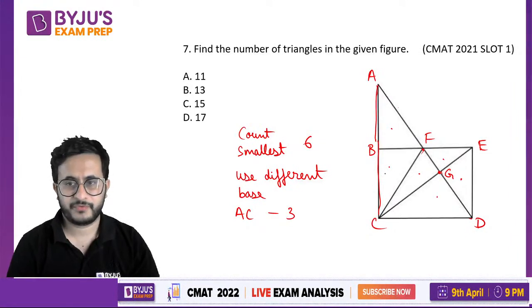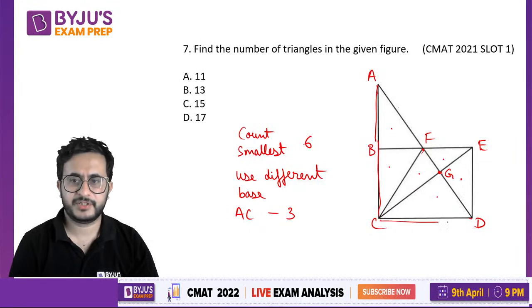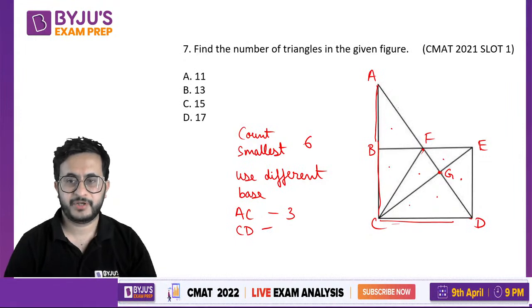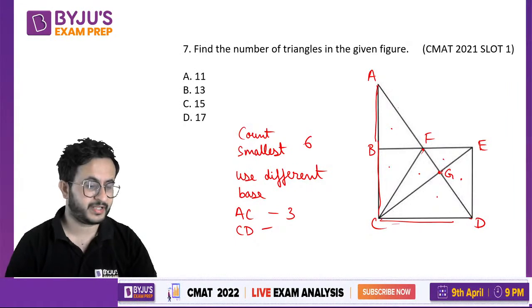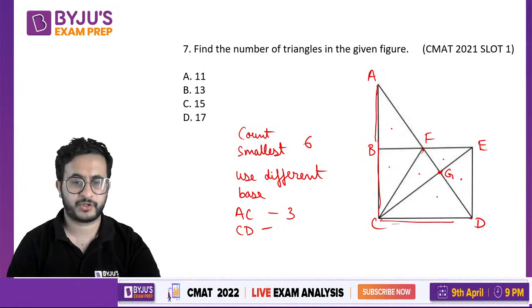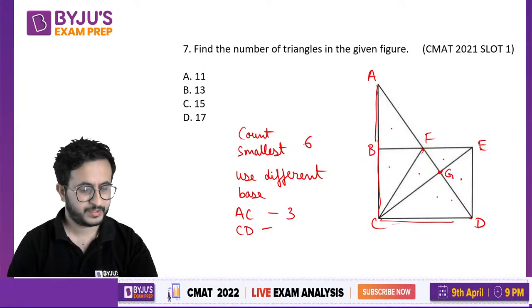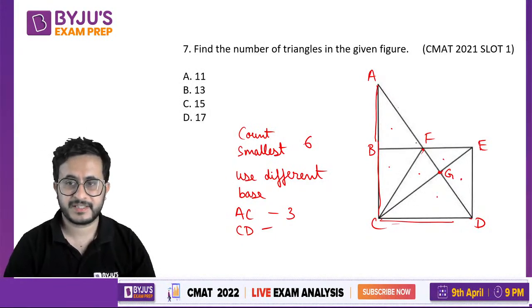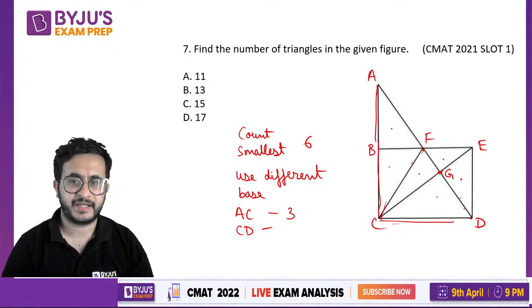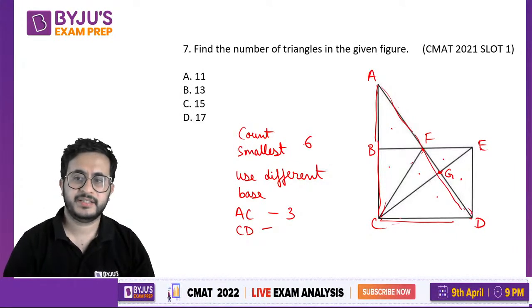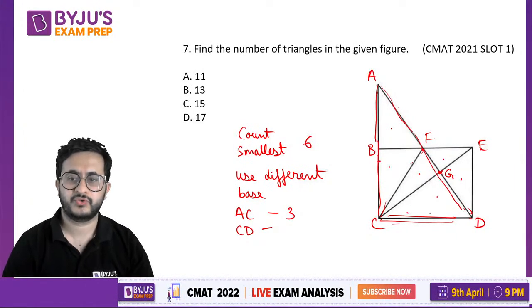Okay. Now what will we do? We will turn to this side. We will put CD as the base. If you take CD as the base, this small triangle we have already counted, right? So we will not count CGD. Okay. So we have CFD. One triangle is formed, CFD. That is one triangle. Now do not count CAD. Why not CAD? Because this bigger triangle we have already counted. This triangle we counted with that base. So do not count it again. So CFD is the only one that will add here.